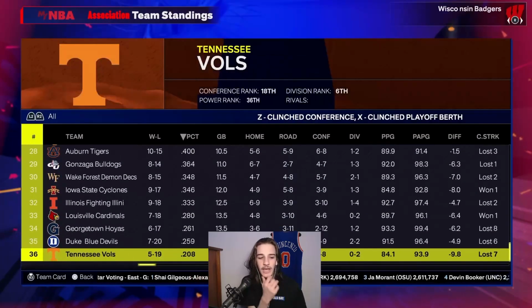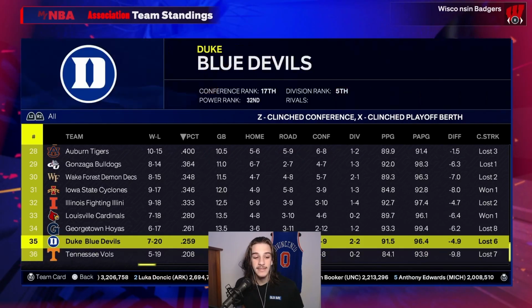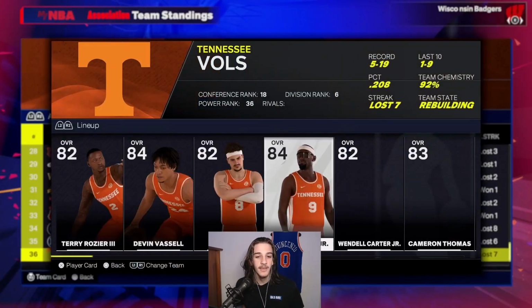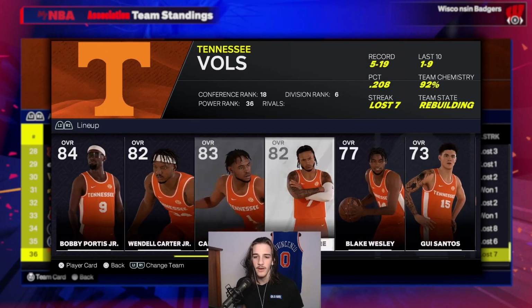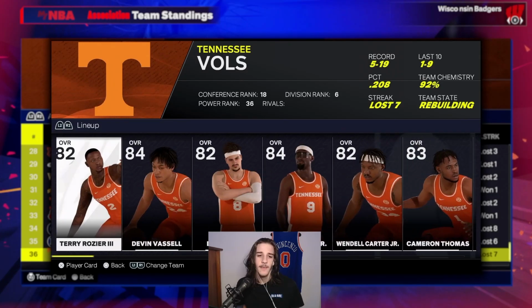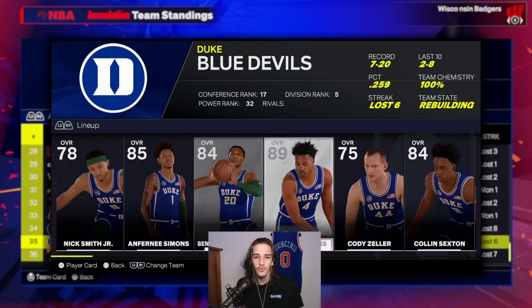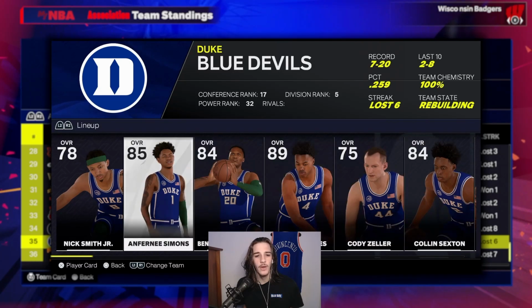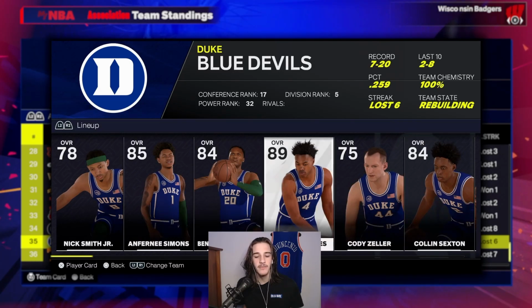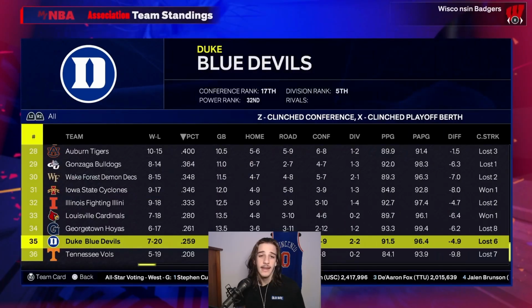Next up, let's look at who's at the bottom of the standings right now. Right now, Tennessee is the worst team in the league. And again, this is one of those teams that are just pretty solid. They don't really have a superstar player, but definitely a little worse than I thought they would be. Next up, we have Duke, who I feel like should not be this low at all. They have Anthony Simons, Benedict Mathurin, Scotty Barnes, Collin Sexton, D'Lo. Again, not a team I'd expect.